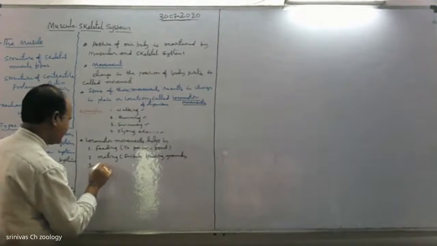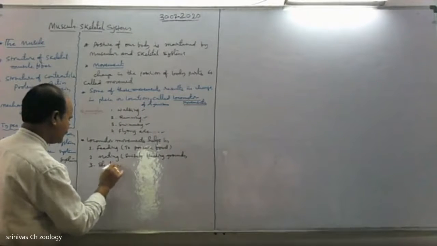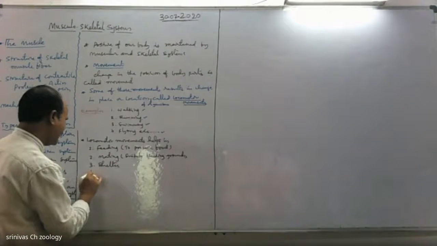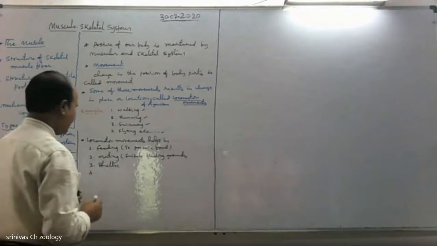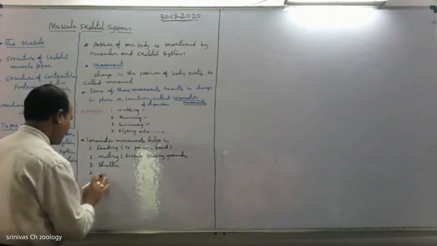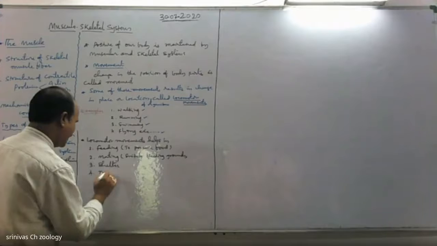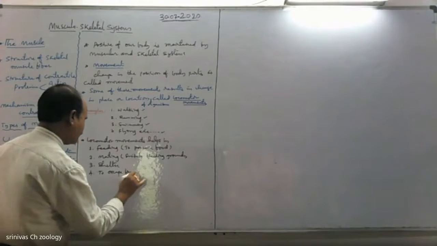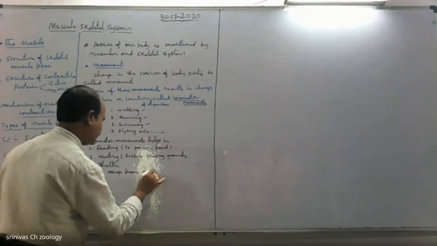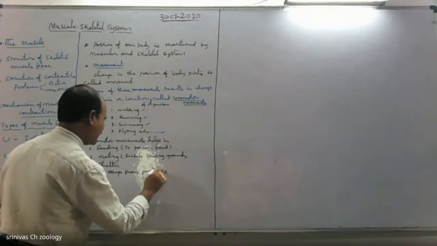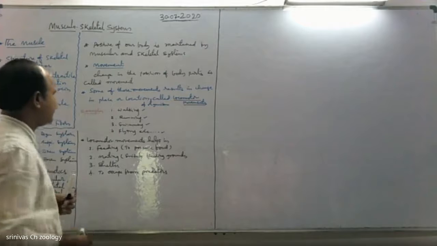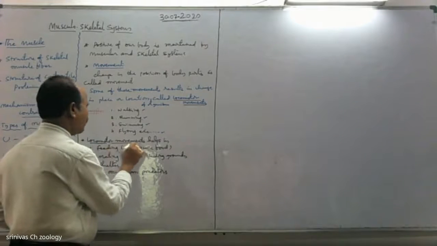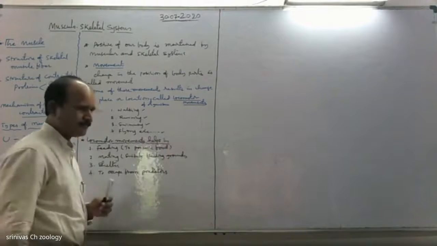Shelter, they go to shelter to face adverse environmental conditions. And for other purposes, to escape from their predators. See, these are the advantages and uses of locomotor movements.